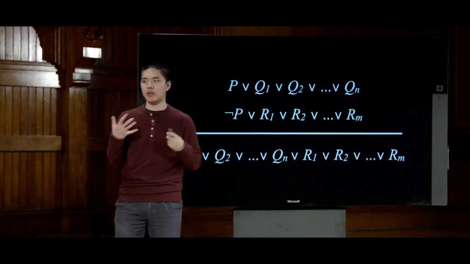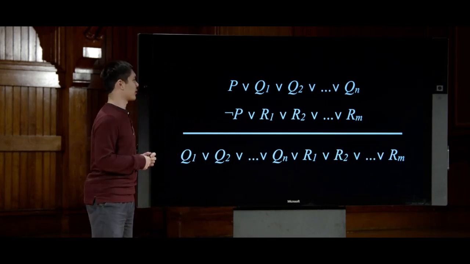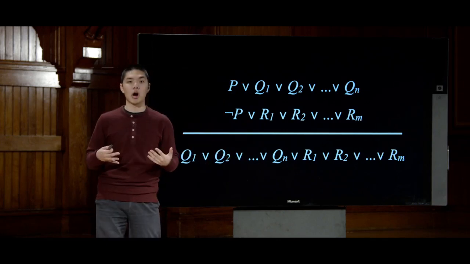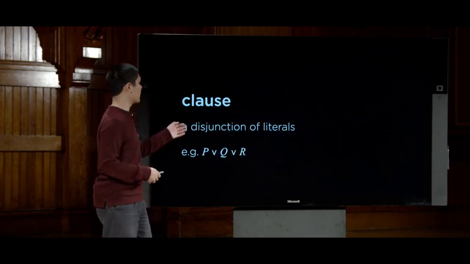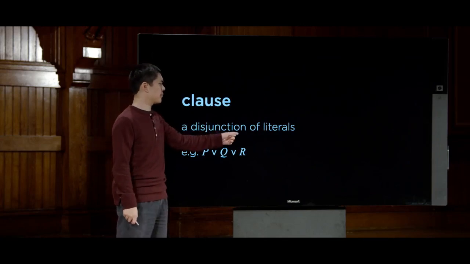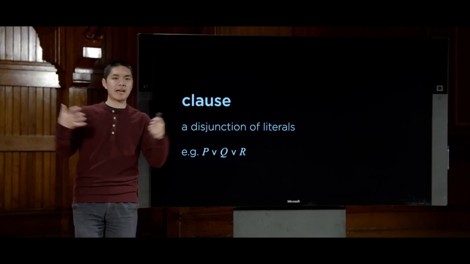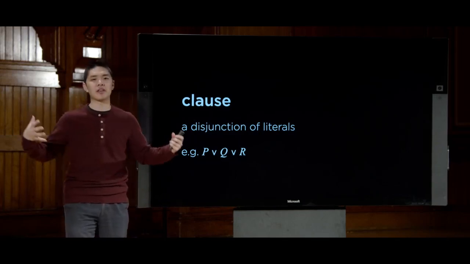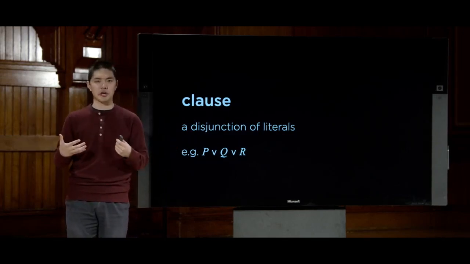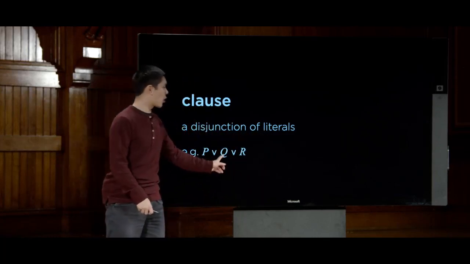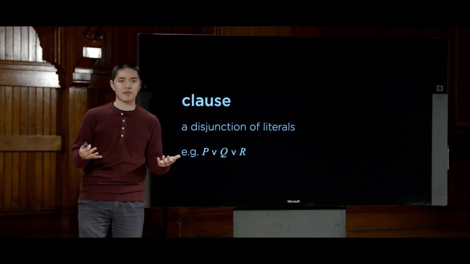And this is just a generalization of that same rule we saw before. Each of these things here is what we're going to call a clause, where a clause is formally defined as a disjunction of literals, where a disjunction means it's a bunch of things connected with or. Disjunction means things connected with or. Conjunction, meanwhile, is things connected with and. And a literal is either a propositional symbol or the opposite of a propositional symbol.